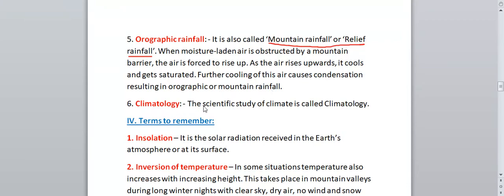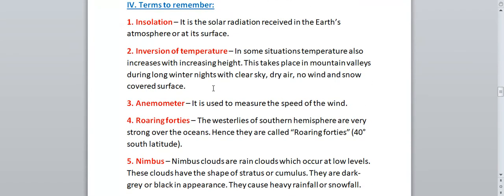And what is climatology? The scientific study of climate is called climatology. In the differences of weather and climate also we have read that scientific study of climate is called climatology. Next, terms to remember also I have added in this tutorial, that also you can read once. What is insolation? It is the solar radiation received in the Earth's atmosphere or at its surface. So when the solar radiation is received on the Earth's atmosphere or at its surface, it is called insolation.